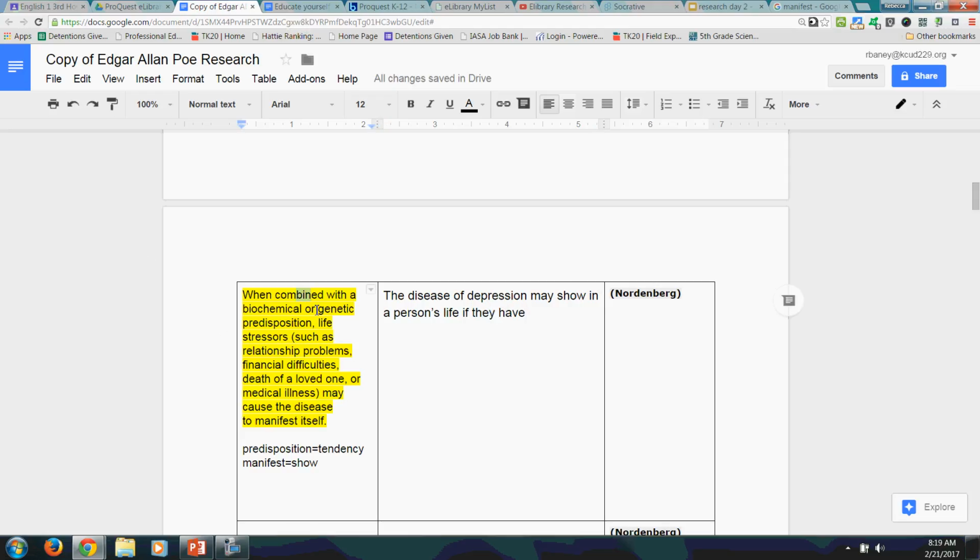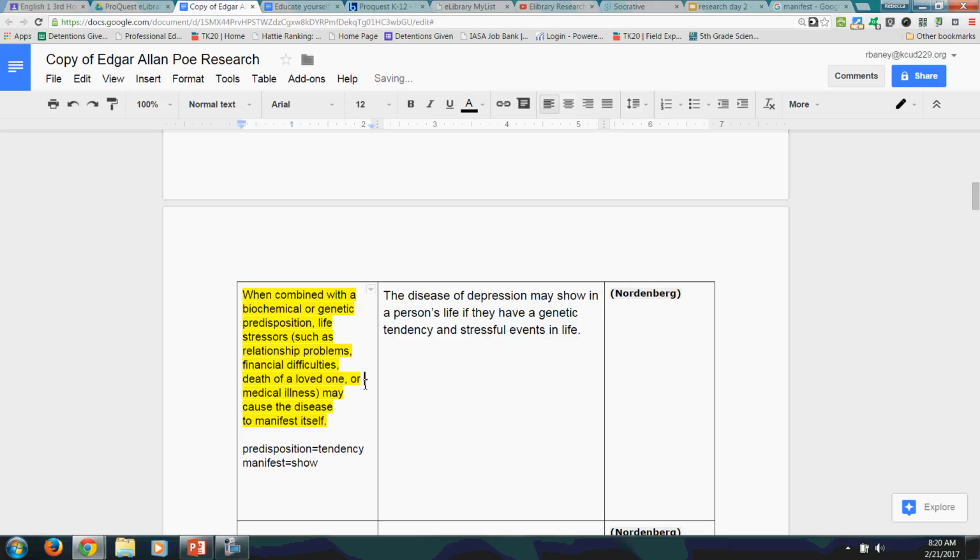okay, it says combined with a genetic predisposition and life stressors. If they have a genetic, there's really no other way to say genetic, tendency and, I don't want to say combined because combined's over here. So I'll just say if they have genetic tendency and life, let's see, stressors. How about stressful events in life?